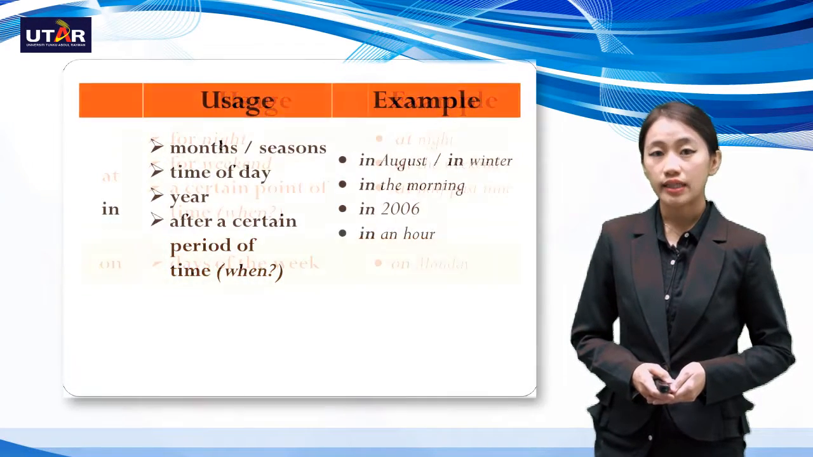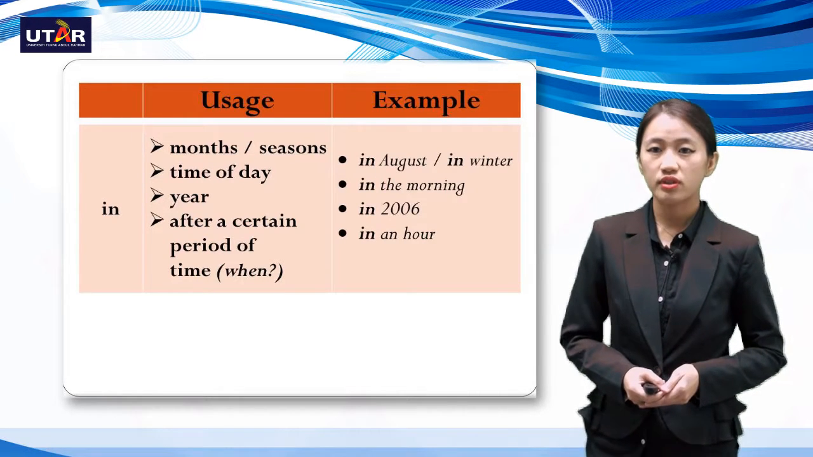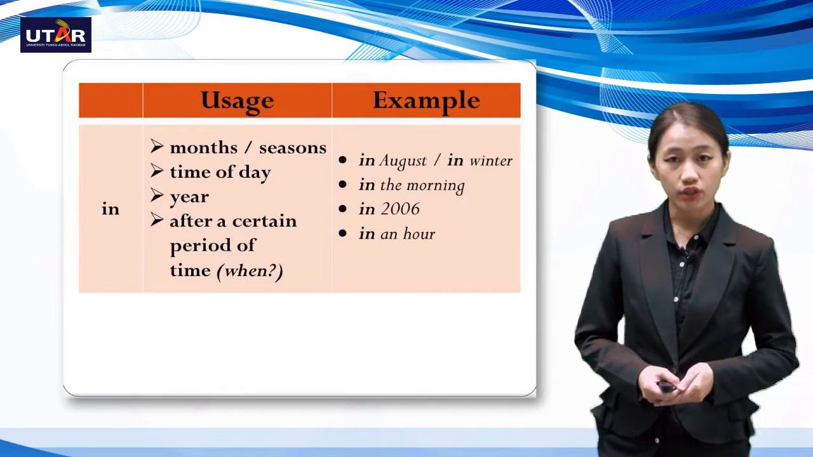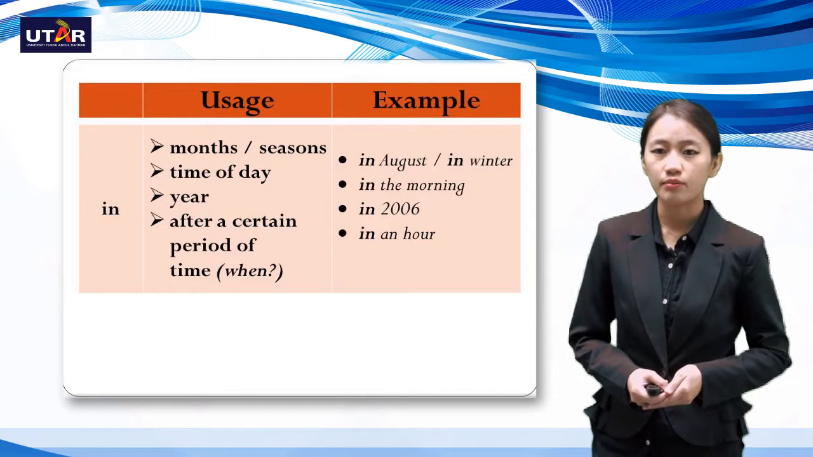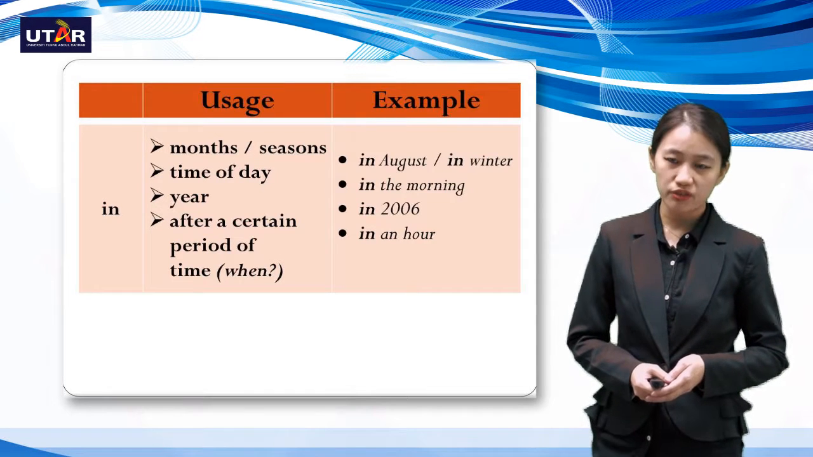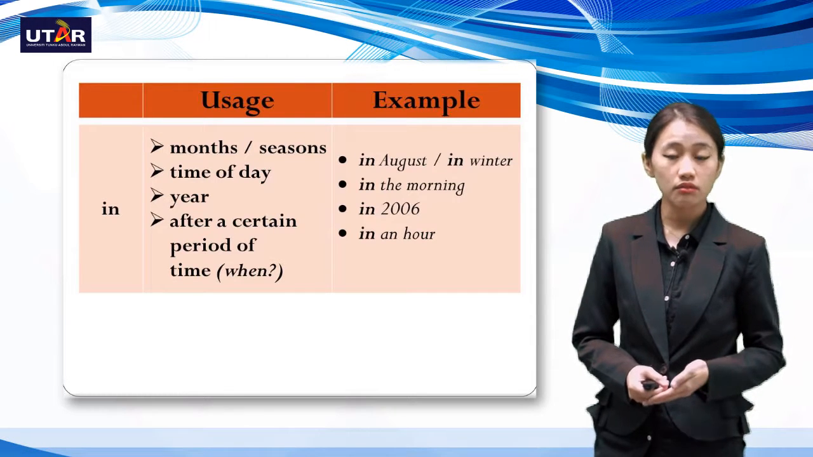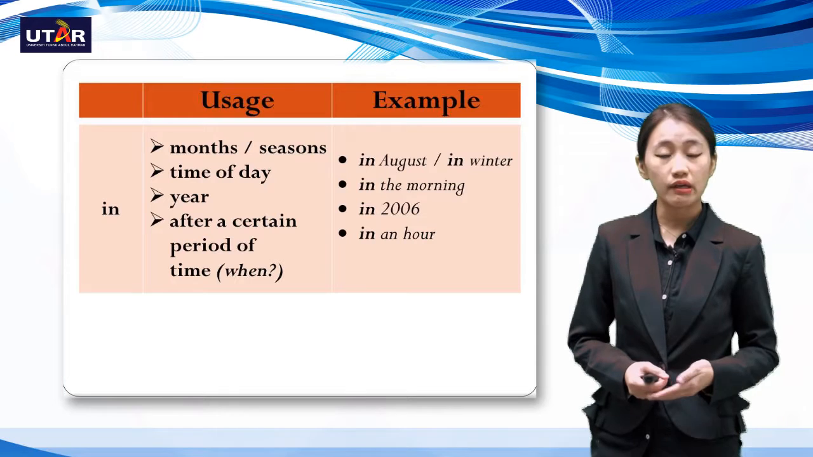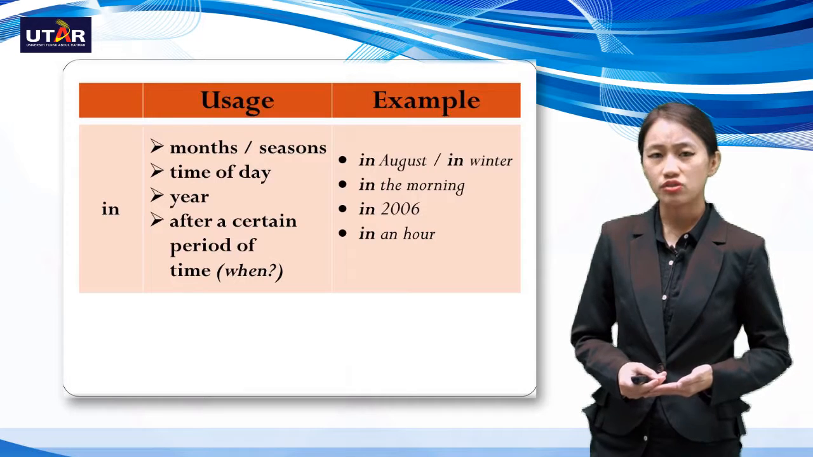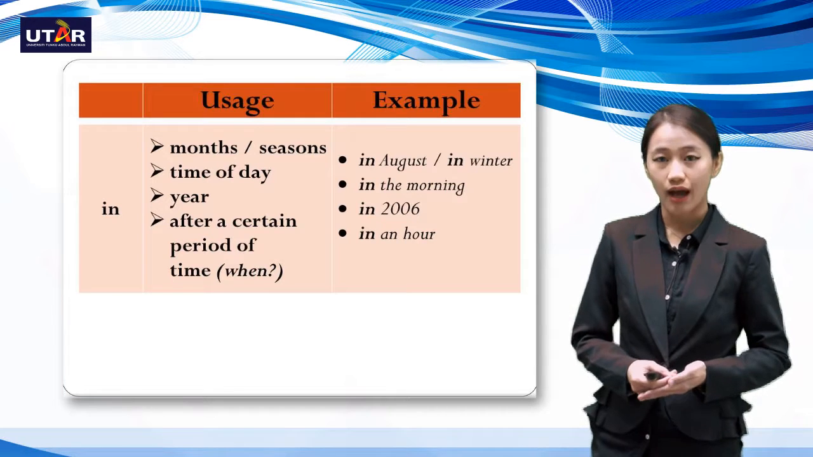And next, in. The preposition in is often used for the months or seasons, time of day, year, a certain period of time, basically after a certain period of time. Now, the examples given here: in August, which is the month, in winter, basically the season. Time of day would be in the morning, in the afternoon. In terms of year, in 2006, and after a certain period of time, in an hour.